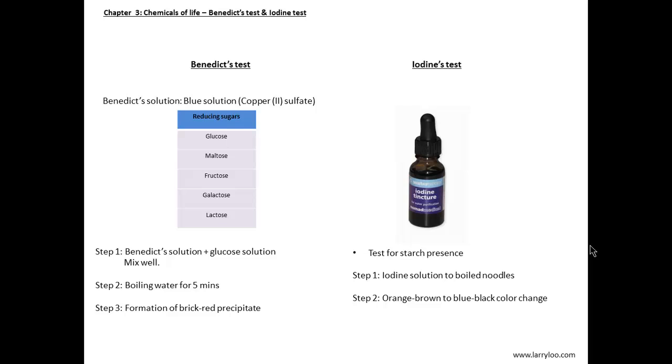If reducing sugar is present, there will be formation of a brick-red precipitate, and this colour change is visible by naked eye observation. The iodine test is used to test for the presence of starch. Iodine solution is added to boiled noodles, which are positive for starch, and the solution will change from orange-brown to blue-black. A simple eye observation will confirm this colour change.